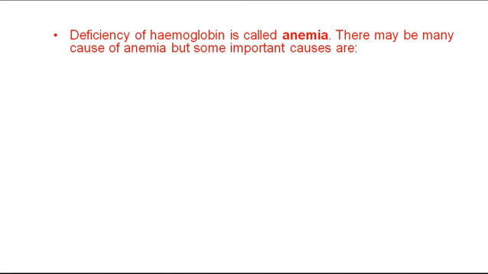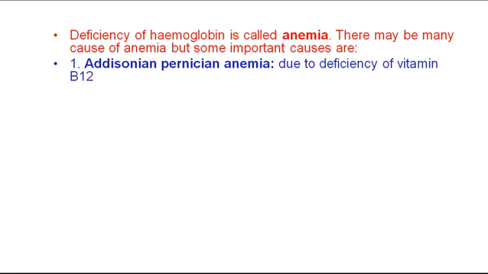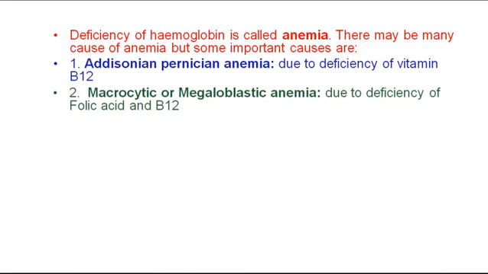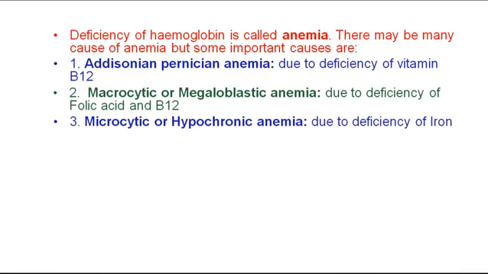Deficiency of hemoglobin is called anemia. There may be many causes of anemia, but some important causes are Addison's pernicious anemia that develops due to deficiency of vitamin B12, that is methylcobalamin or cyanocobalamin. Macrocytic or megaloblastic anemia develops due to deficiency of folic acid and vitamin B12. The third is microcytic or hypochromic anemia that develops due to deficiency of iron.